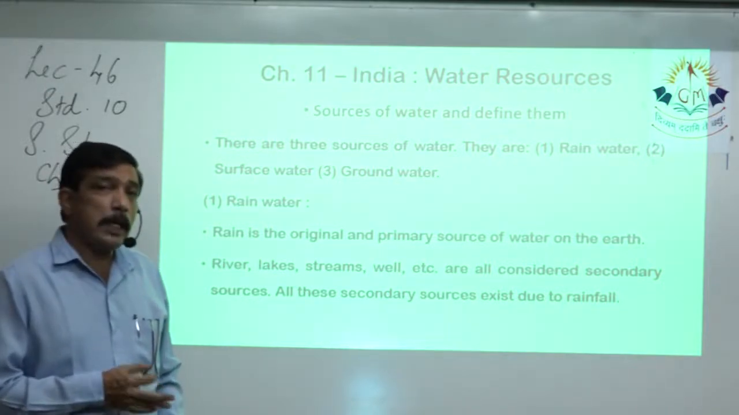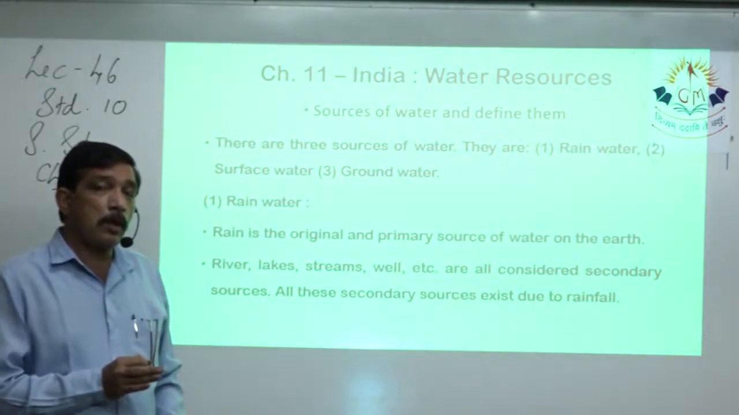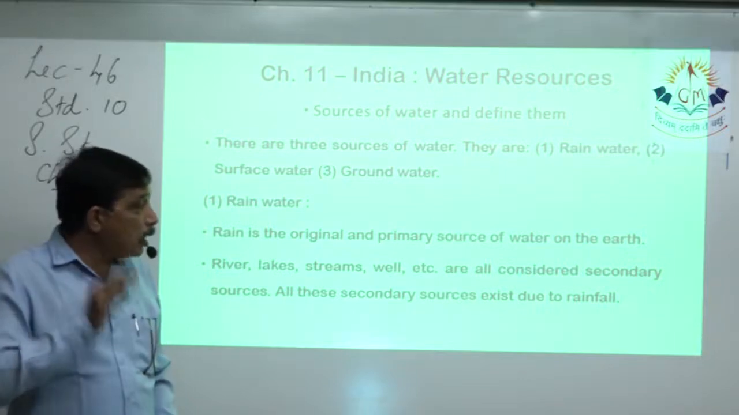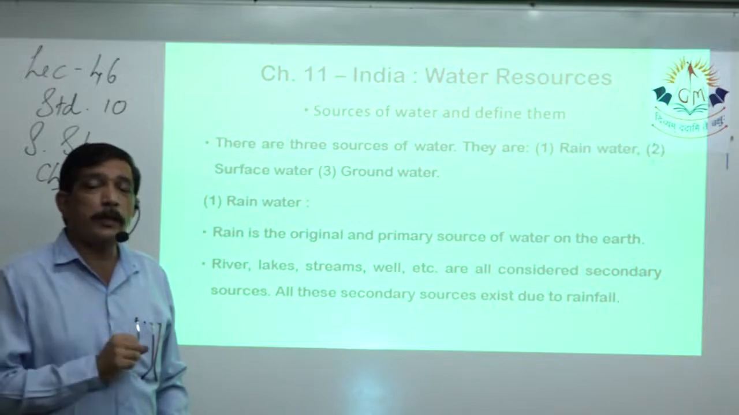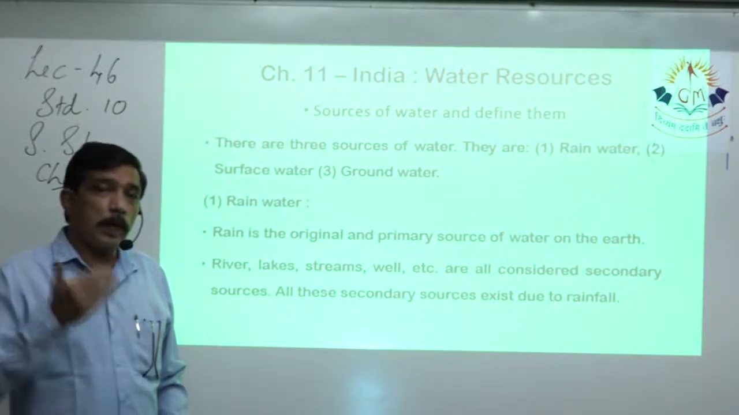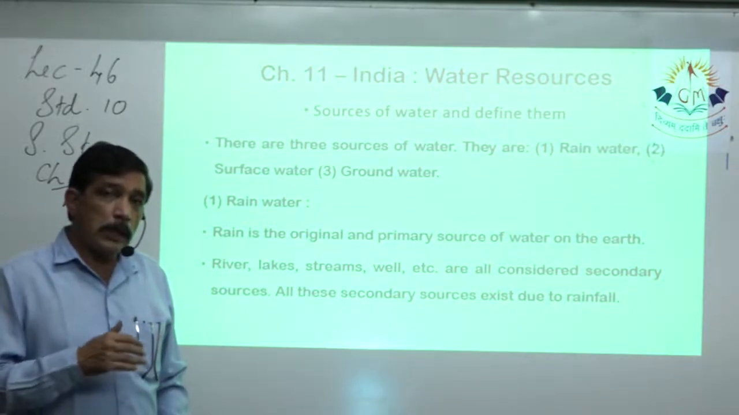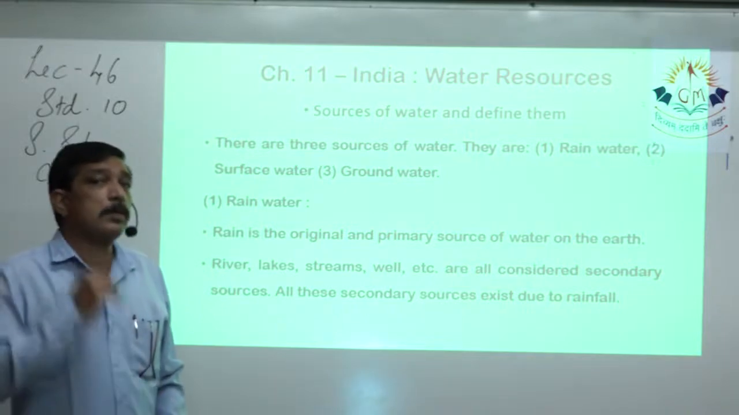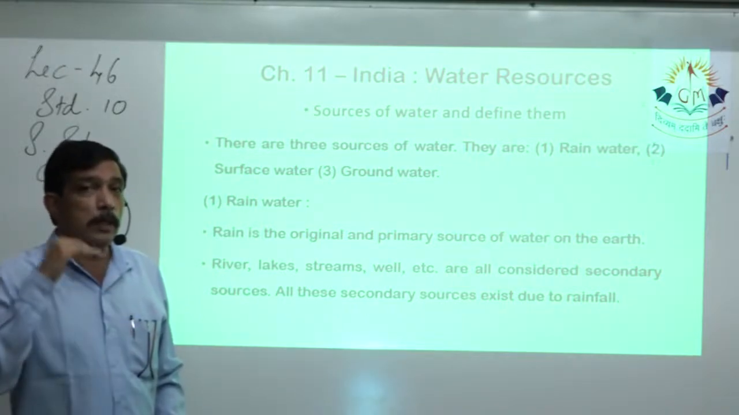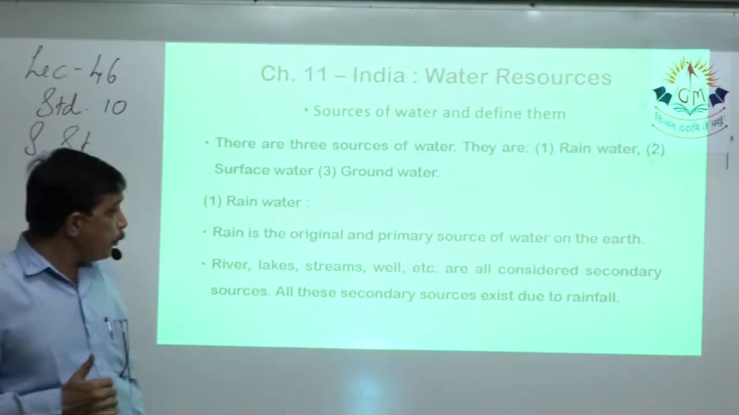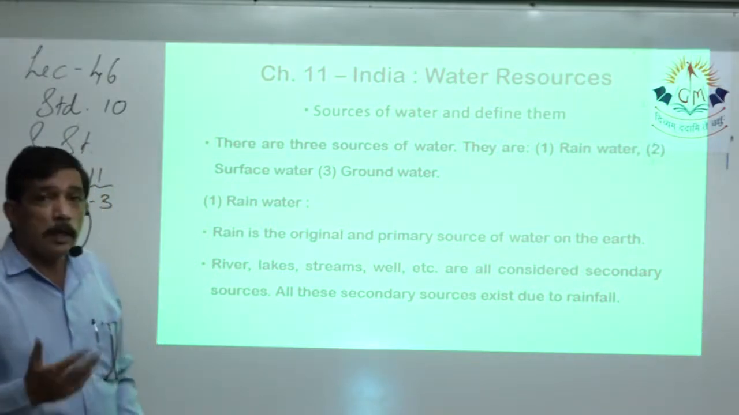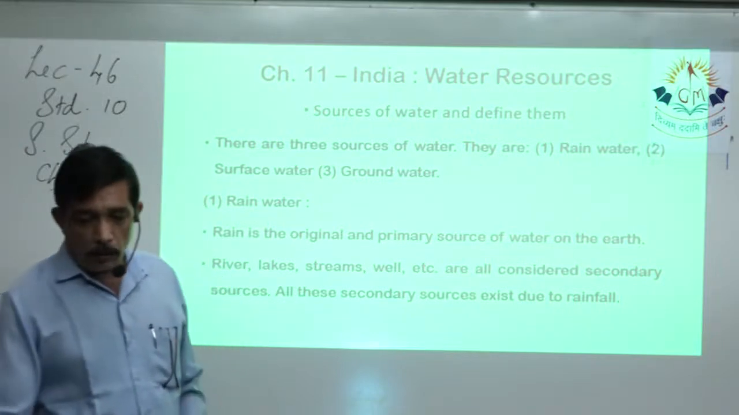Rainwater is considered as the original source of water on earth and the primary source of water on earth, because both the secondary, that is surface water, and underground water, exist because rain comes. So rain is the primary source as well as the original source of water on earth. Rivers, lakes, streams, they are considered as secondary source of water.